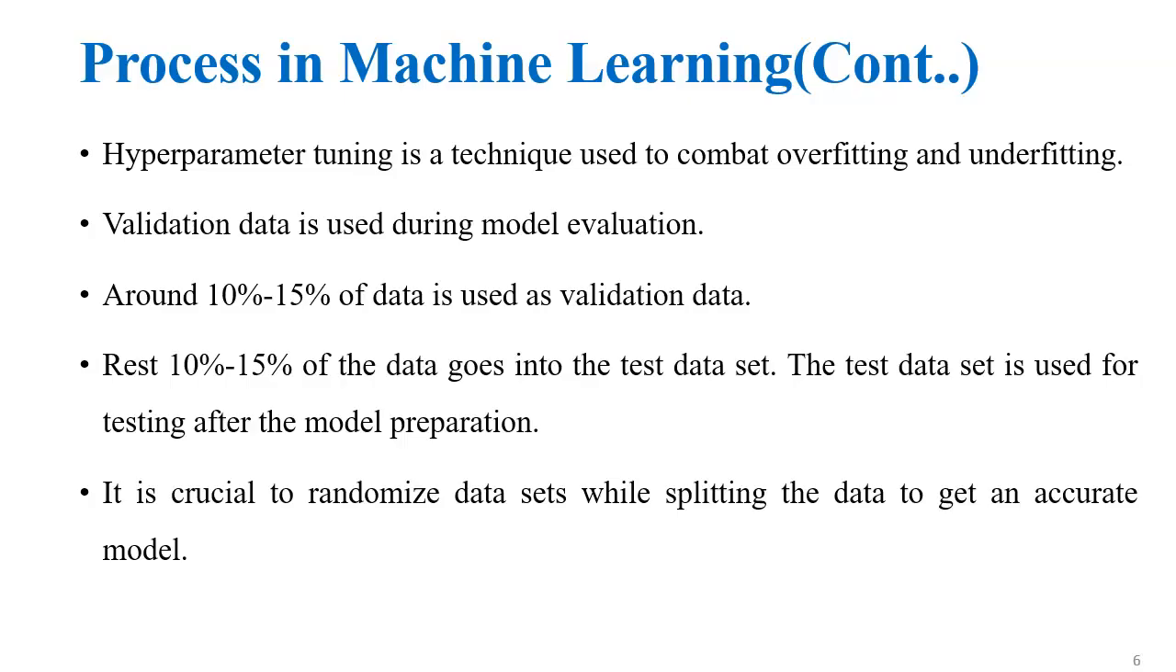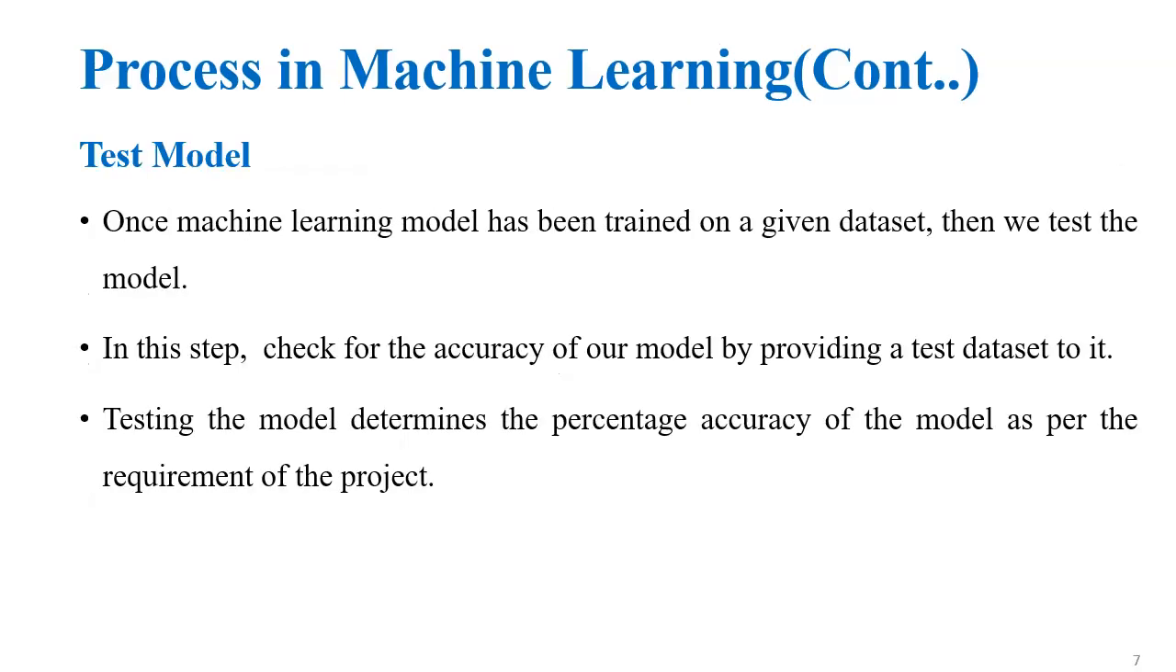Around 10 to 15% of the data is used for validation, and the rest, 10 to 15%, goes to test data. The main important criterion in this process is that we have to split the data set accurately, as a 70/30 ratio or an 80/20 ratio.